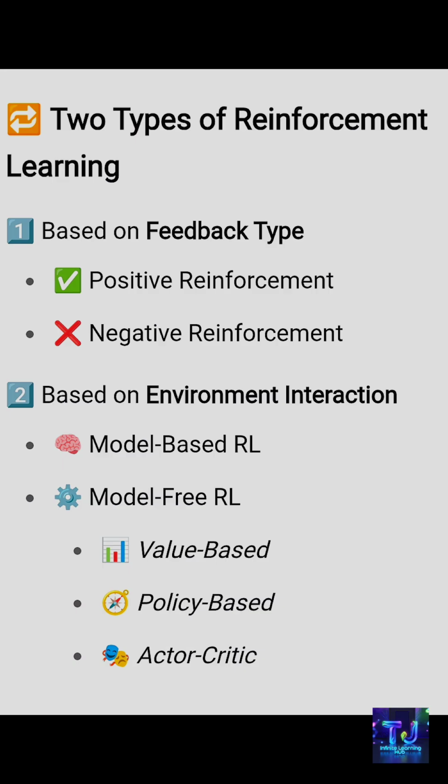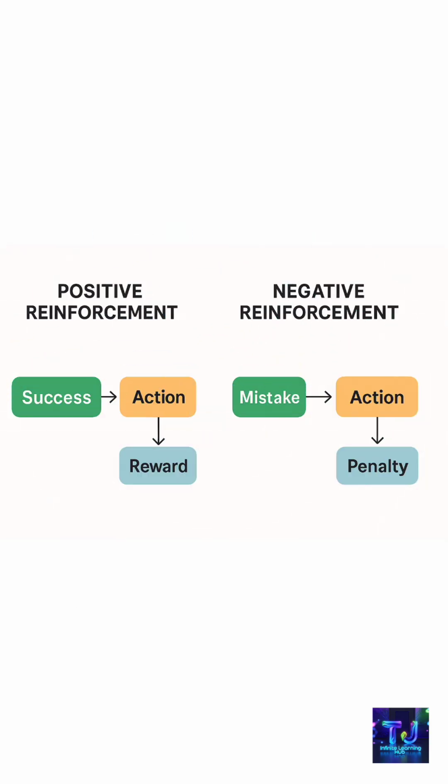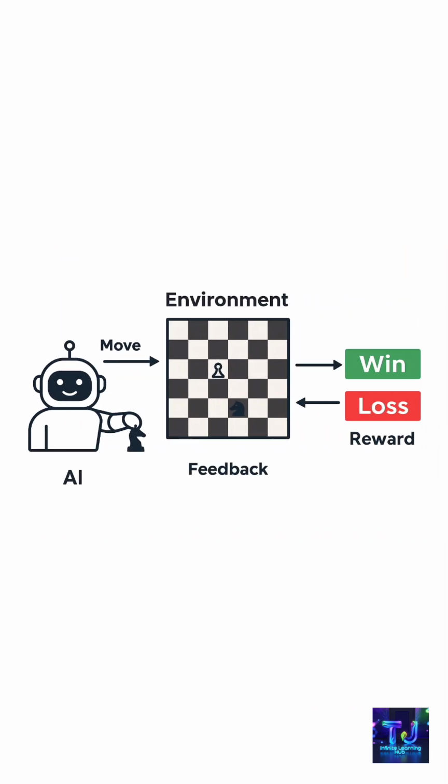In reinforcement learning, we have two major types, based on feedback type and based on environmental interaction. Reinforcement learning based on feedback type has two types, positive and negative. In this, if the action is a success, we get a reward. If the action is a mistake, we get a penalty. In this example, you can see if the AI moves and wins, it gets a reward, else it gets a penalty.